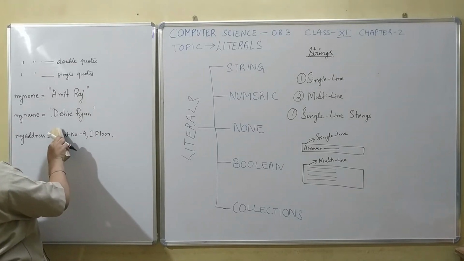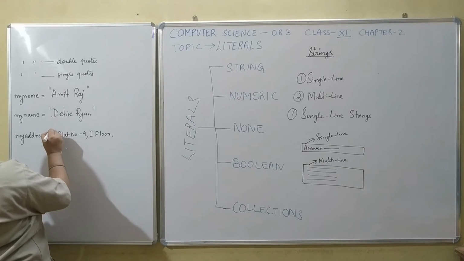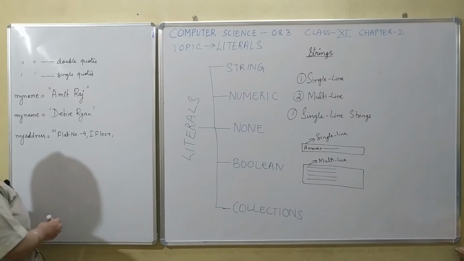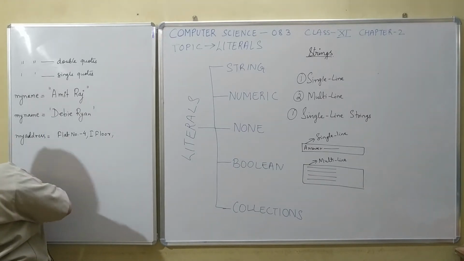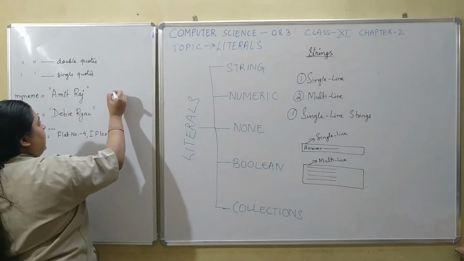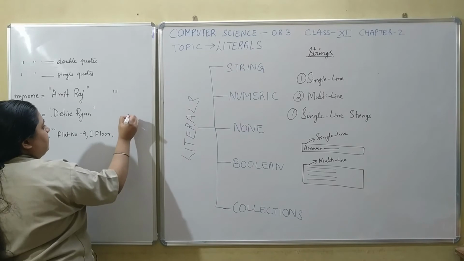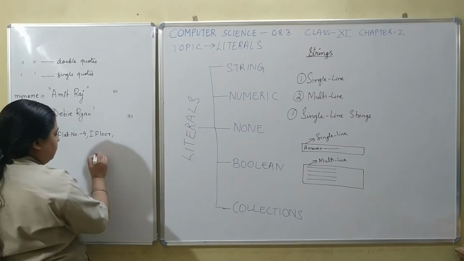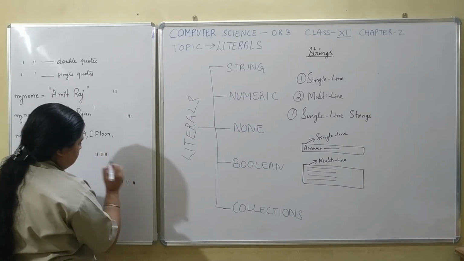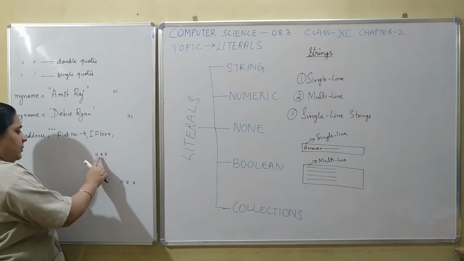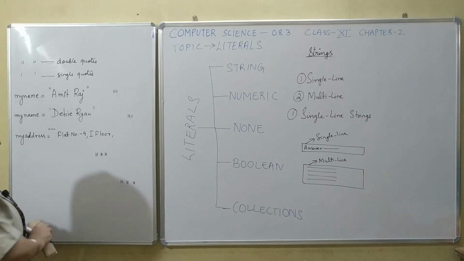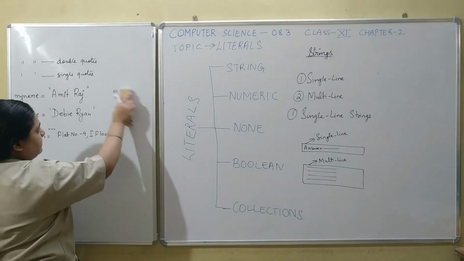In order to start a multi-line string, you have to use either 3 single quotes together or 3 double quotes together. So these are 3 double quotes, 1, 2, 3, and here are 3 single quotes, 1, 2, 3. This is what you can do to represent multi-line strings.